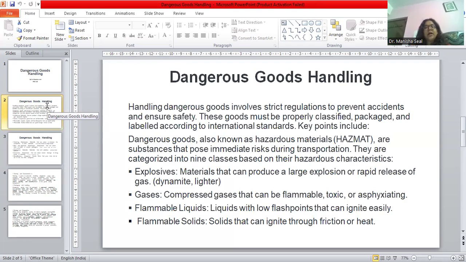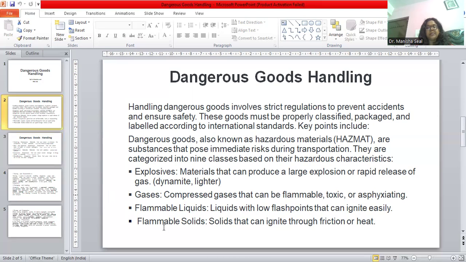These goods are materials that are very risky to transport from one place to another. They can create a lot of accidents, can create fire while transporting, while handling, while transferring in the process of transition. At any point of time, they may be very hazardous or life threatening. There are different types of dangerous goods which have been classified under nine classes.